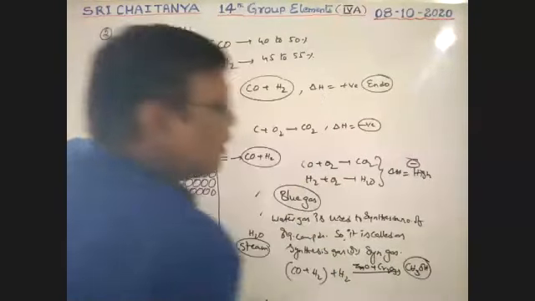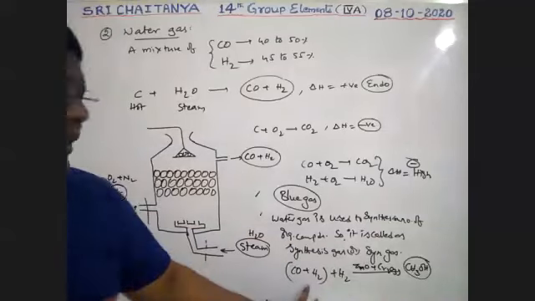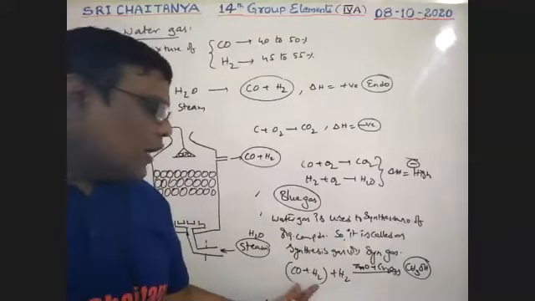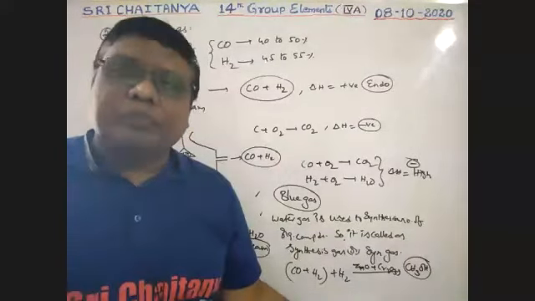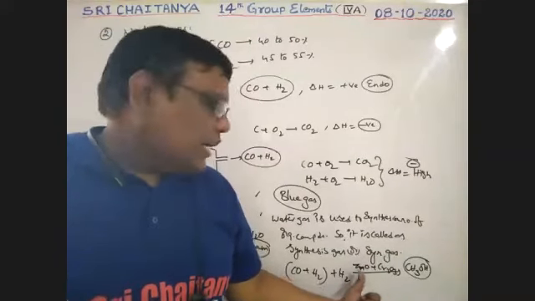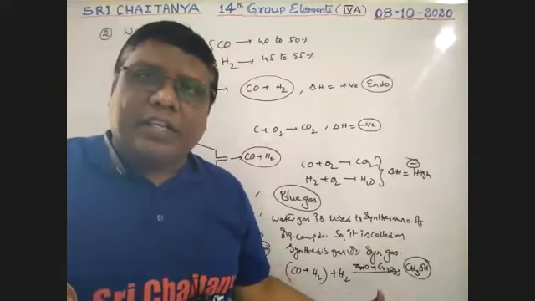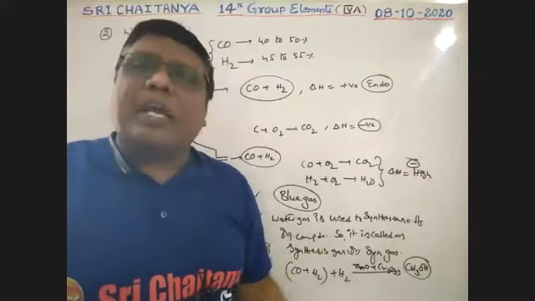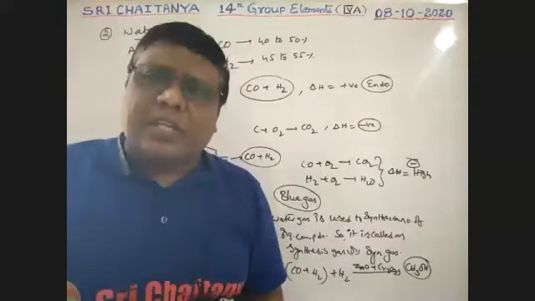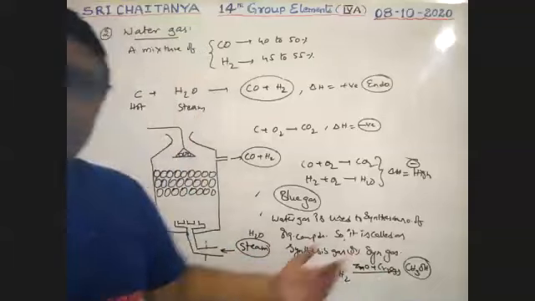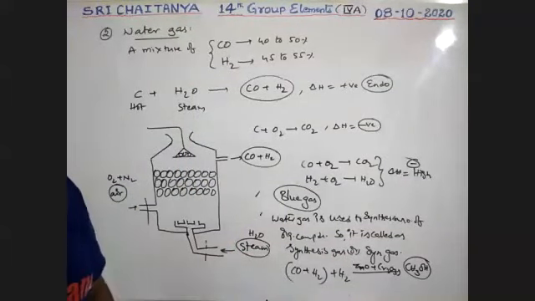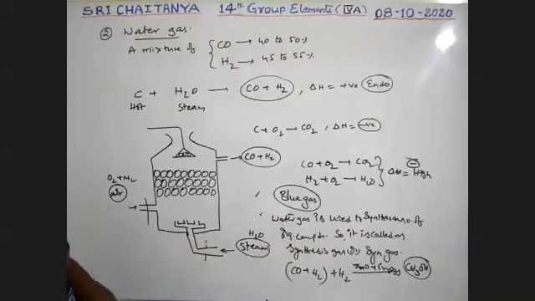It is an organic compound, boys. Methyl alcohol is prepared with the help of this water gas, which is combined with hydrogen under the catalyst ZnO plus Cr2O3. A number of compounds are prepared like this. That is why it is called synthesis gas. Okay, next one.